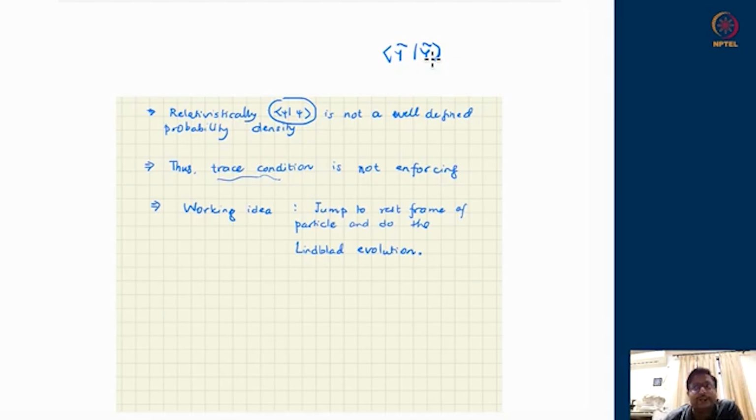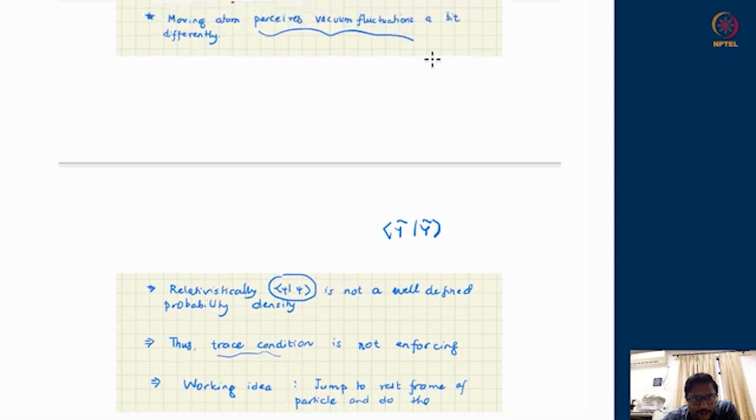So either we go and develop a new theory of Lindblad formalism, or we jump to the rest frame of the atom itself. There everything becomes non-relativistic, we apply the Lindblad formalism, do all our computations, and at the end of the day translate everything back into the lab frame, just like we did.